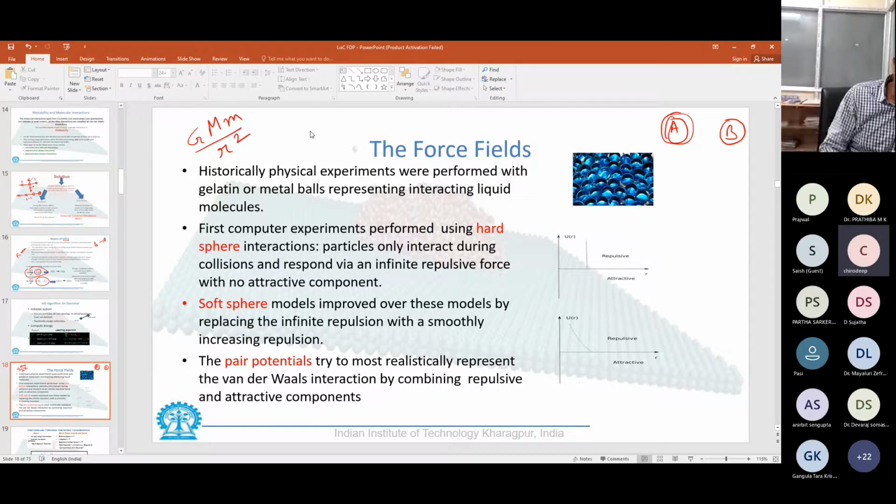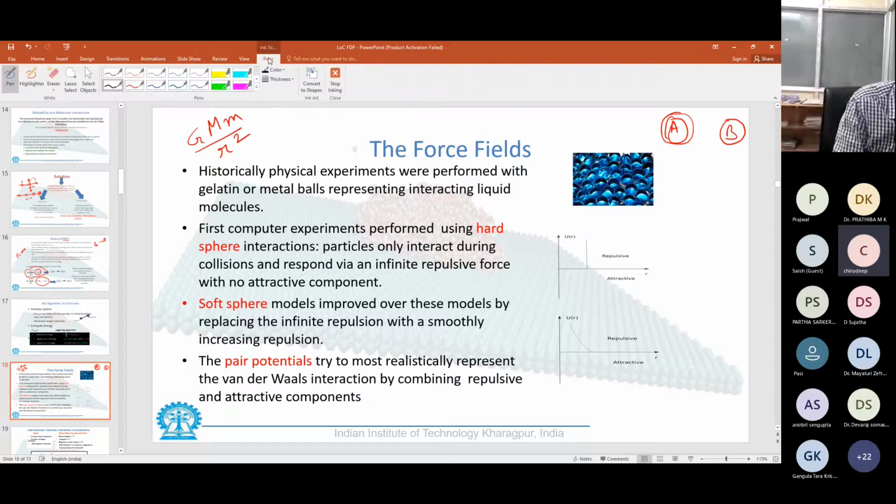From that we develop something called the Hertz sphere model, where the interaction energy is mapped with the radial distance, and after a particular point, which is the sum of the radii of the two particles, or the diameter of a single particle if both particles are of equal size, we would have infinite repulsion.